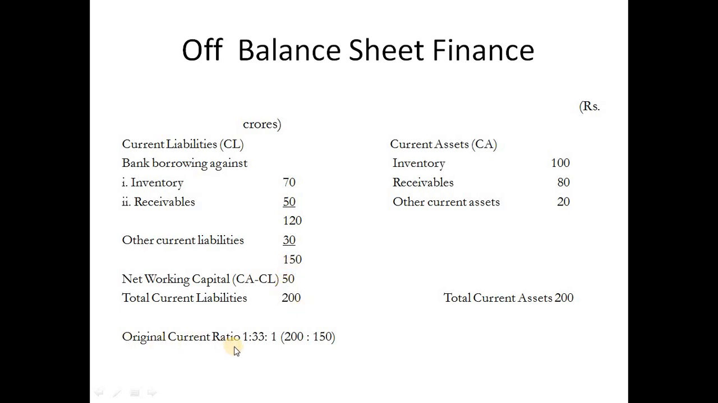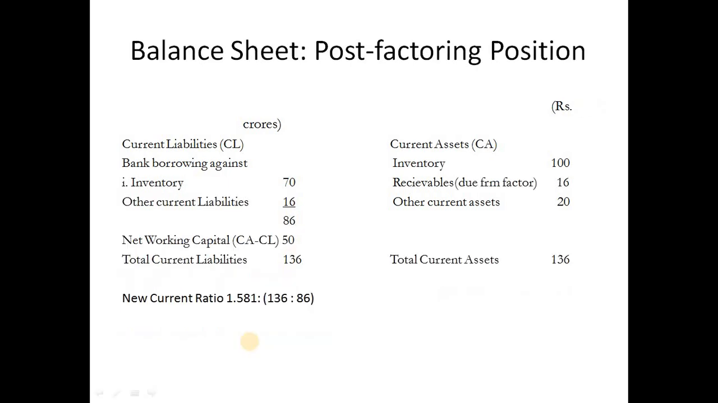So the original current ratio, without factoring, is 200 by 150. How did we get this 200? 200 is your current asset, and this 150 is your current liability, students. So in this case, your original current ratio is 1.33 to 1.